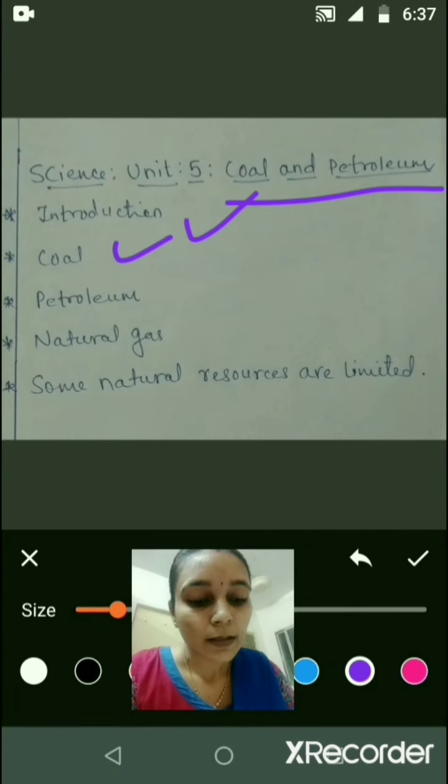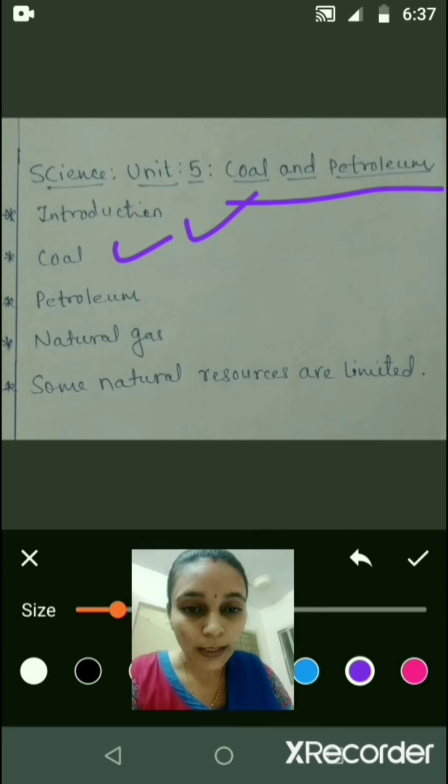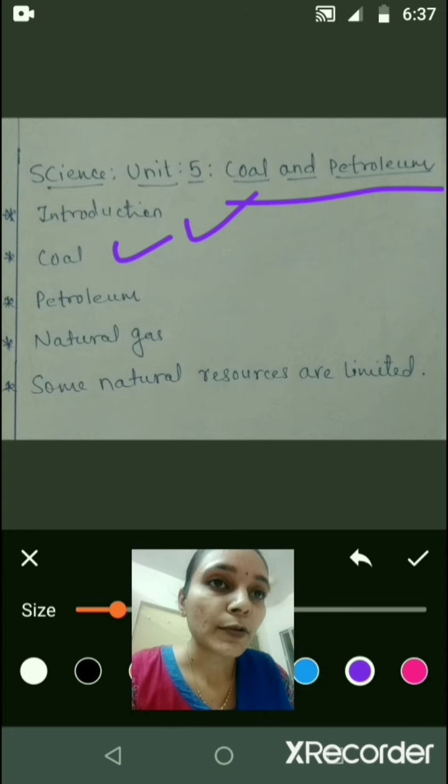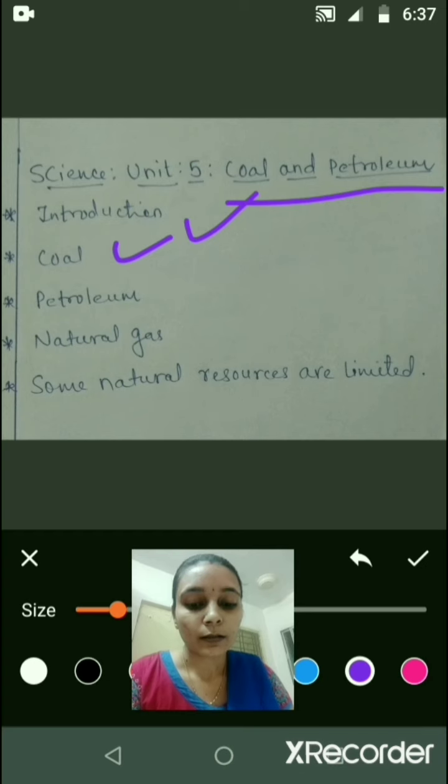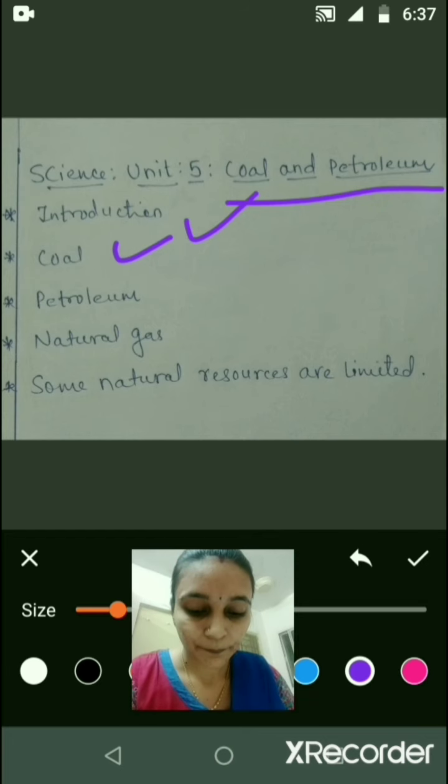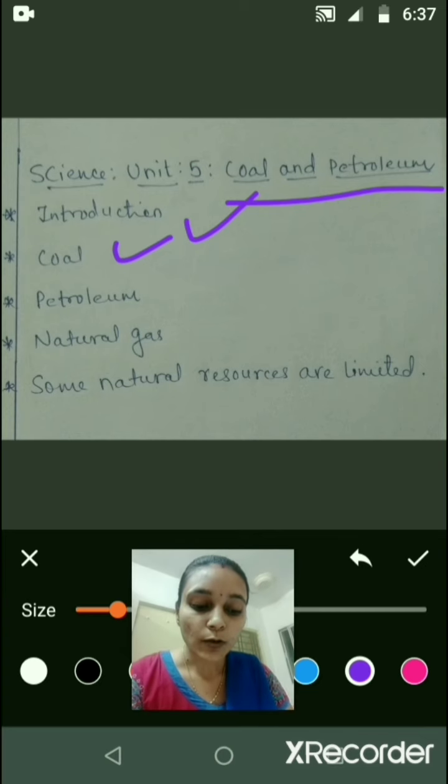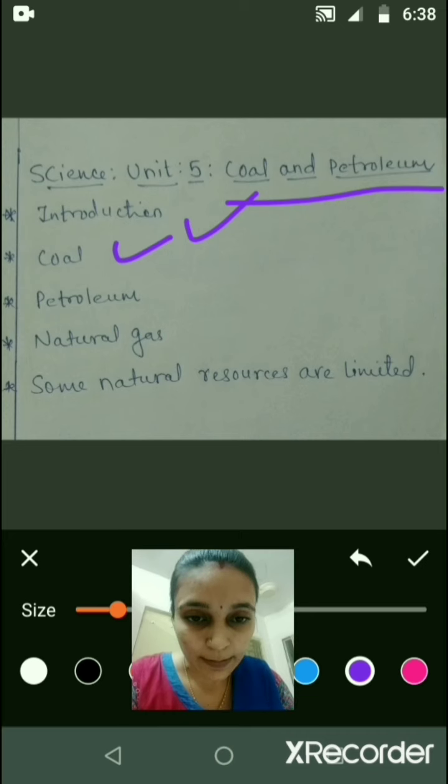Coal is processed in industry to get some useful products such as coke, coal tar and coal gas. These 3 byproducts are produced during the process in the industry. First product is coke. Coke is a rough, porous and black substance. It is almost pure form of carbon. Coke is used in the manufacturing of steel and in the extraction of many metals.